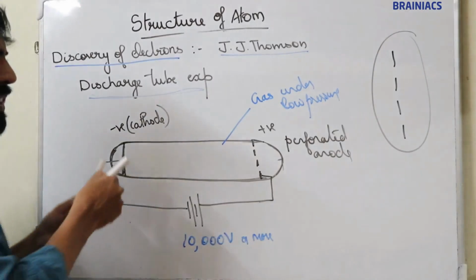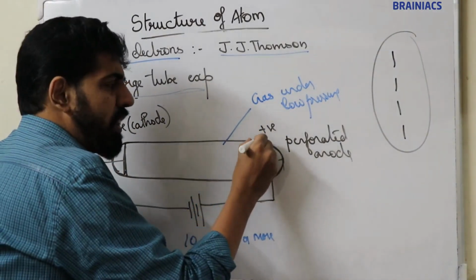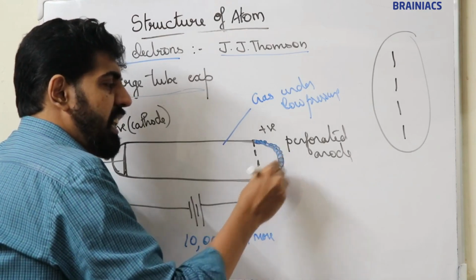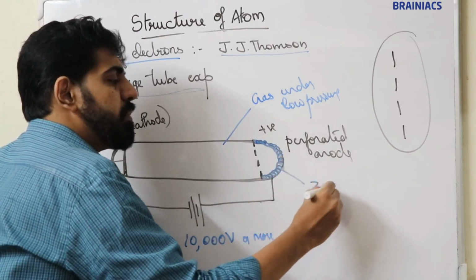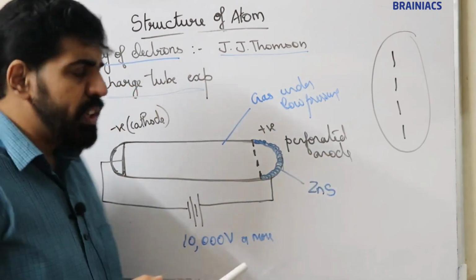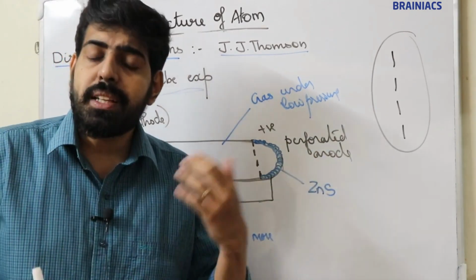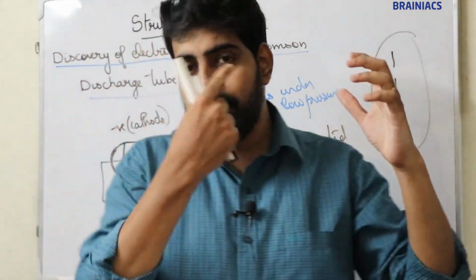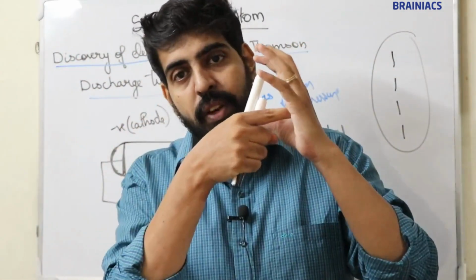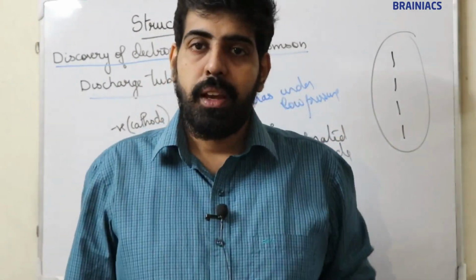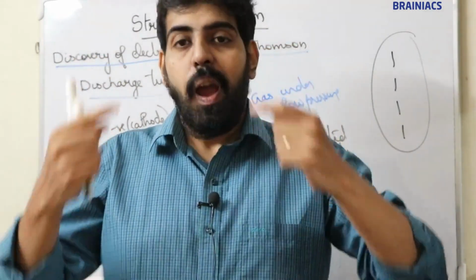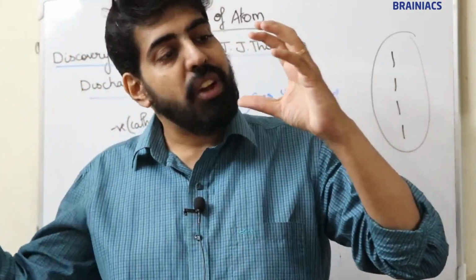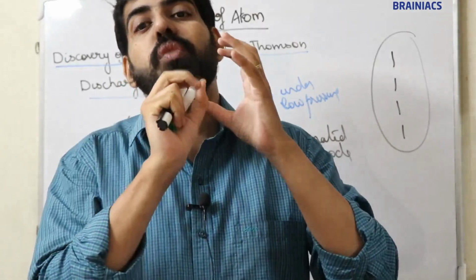Now just behind this perforated anode, he coated zinc sulphide. Zinc sulphide is a fluorescent substance. When any invisible radiation strikes zinc sulphide, it will produce a flash of light.